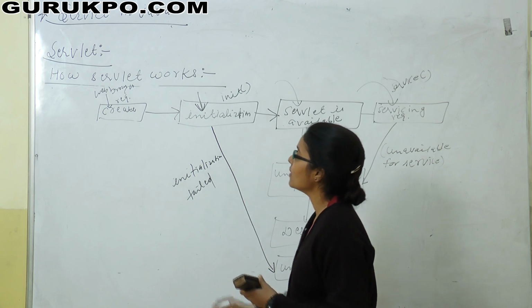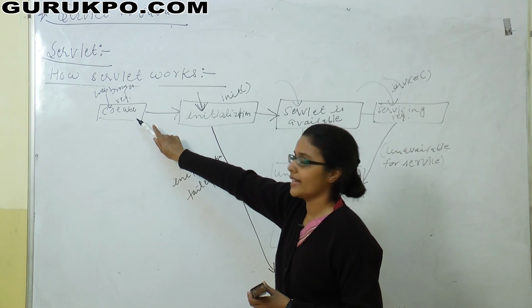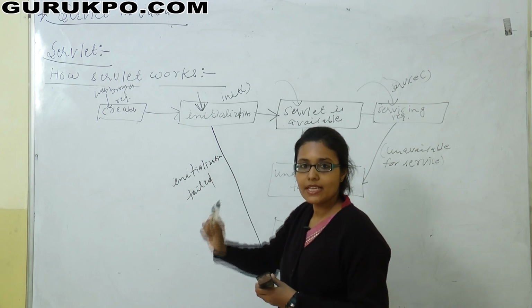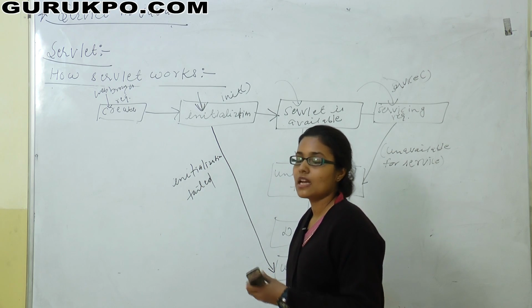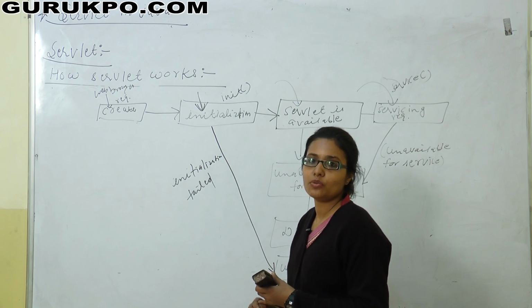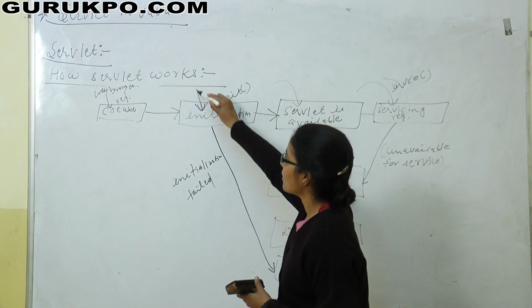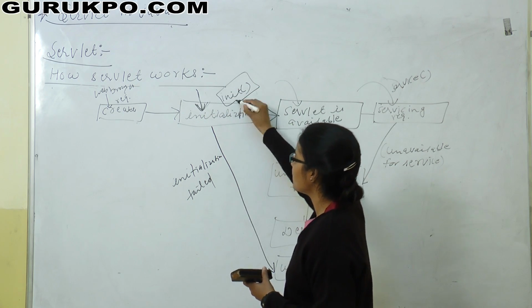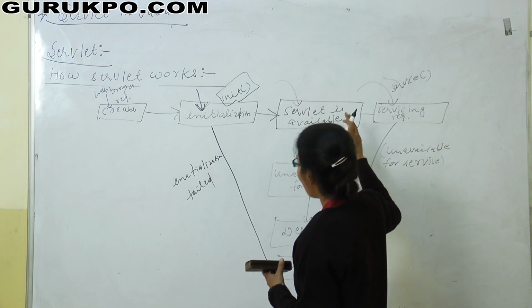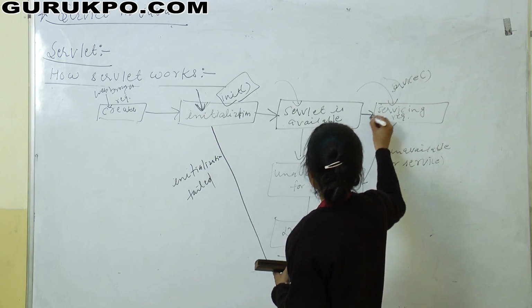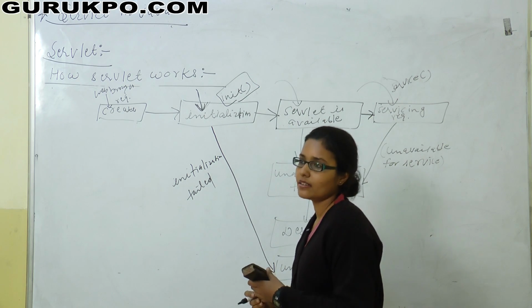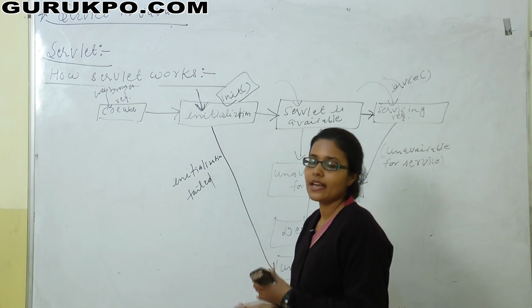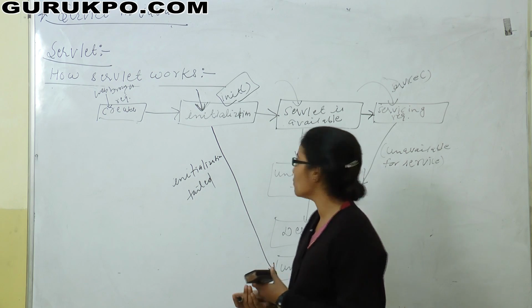So here first of all the user will create the request, this request is sent to the server and the server will load the appropriate servlet to the memory. It means the servlet is initialized, here init method will be used. When the servlet is available, then the user will use this servlet and the user will request to the server and the server will provide the response to the user.